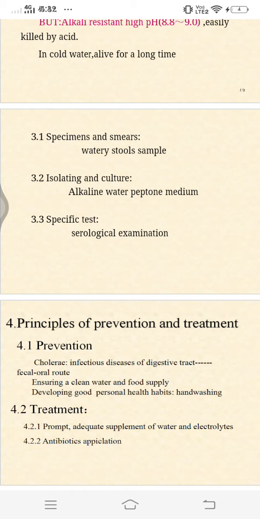So there are some queries. Antibiotic sensitivity testing is done by the Kirby-Bauer disk diffusion method, and serology test can be done by testing the bacterial suspension by adding the O subgroup 1 serum, and if positive, tested with Ogawa and Inaba sera to detect the serotype.